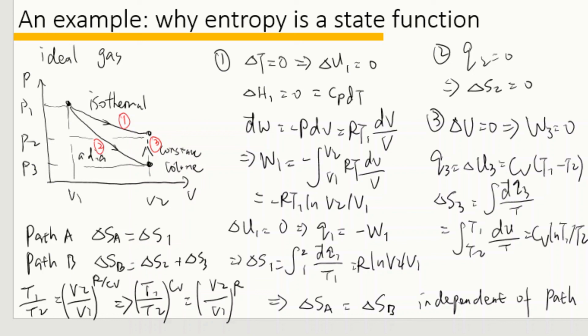If there is an irreversible path between state 1 and state 2, we cannot calculate entropy from the path, and the integral of the differential of the heat over temperature is always smaller than 0.